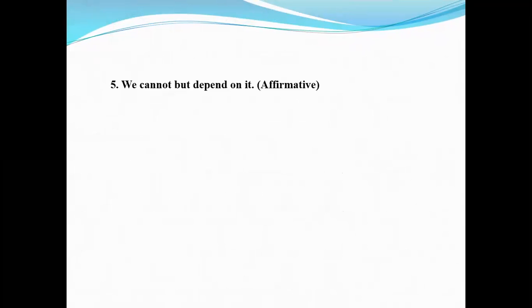Number 5. You cannot but depend on it. This is an example of negative sentence and you're asked to make it affirmative. If there is cannot but, use a must instead of cannot but. So the answer will be we must depend on it. I think this is very easy for you to understand.